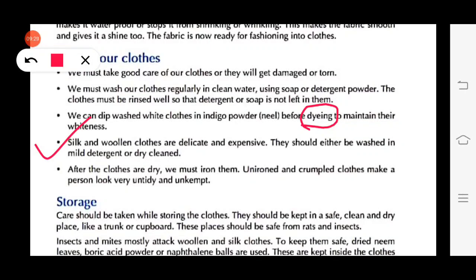Okay? Now, point number 4. Silk and woolen clothes are delicate. Delicate means very fine or easily breakable. And expensive. Expensive means costly. So silk and woolen clothes are delicate and expensive. So we should wash them with mild detergent or have them dry cleaned. Dry clean means cleaning without water.